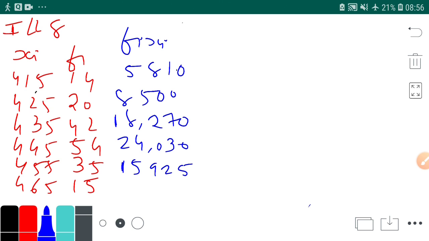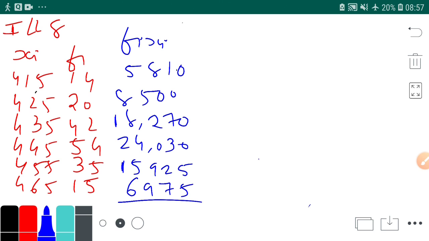Then it's 465 into 15, it's 6975. Now add everything: 5810 plus 8500 plus 18270 plus 24030 plus 15925 plus 6975